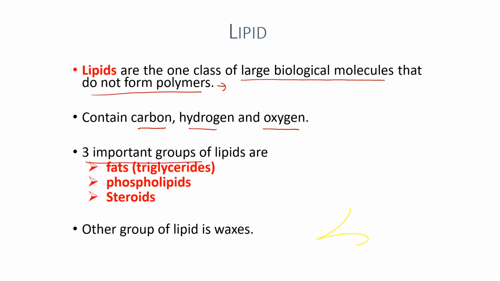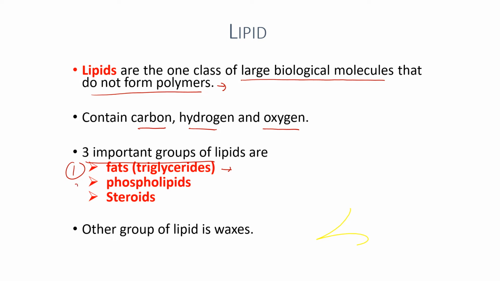There are three groups of lipids. The first one is fats. Fat that is in solid form at room temperature usually comes from animal fat, or saturated fats. And the fat that is usually in liquid form is from plants, or unsaturated fat. It is based on the composition of saturated and unsaturated fatty acids of the fat.